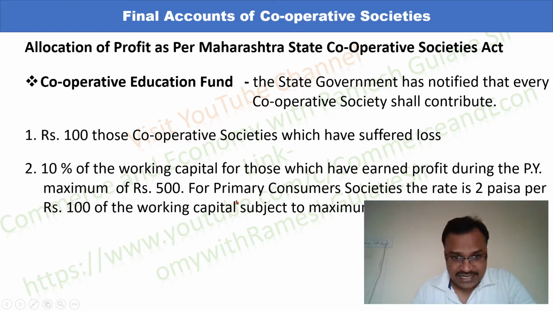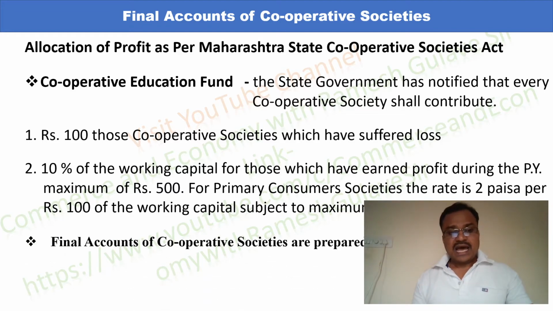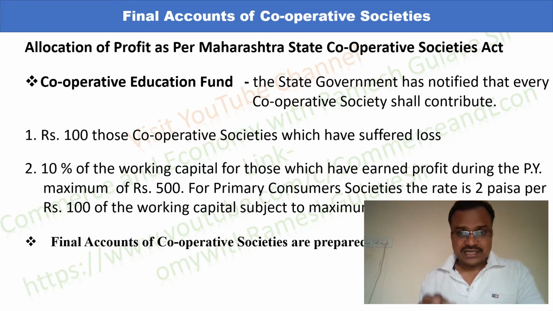So the second condition for primary consumer societies says the rate is 2 paisa per rupees 100 of the working capital, subject to a maximum of rupees 1000. So the amount cannot exceed rupees 1000, right? So see friends, these were the important allocations of profits as per the Maharashtra State Cooperative Societies Act, right? Now see, as per the Act, final accounts of cooperative societies are prepared in Form N.